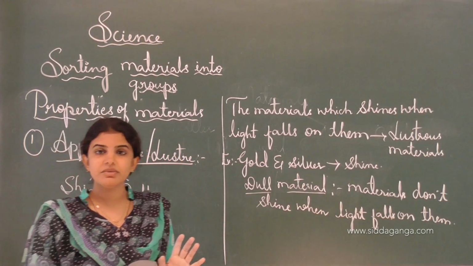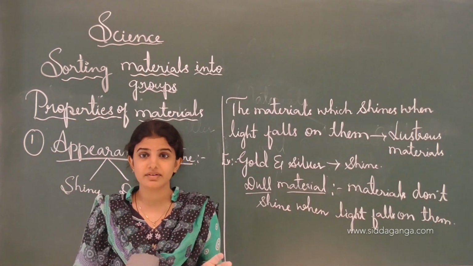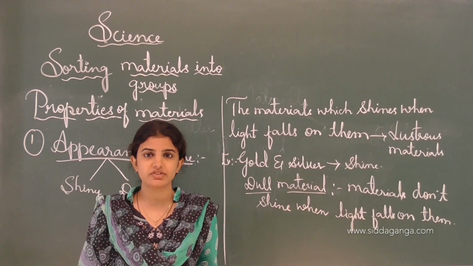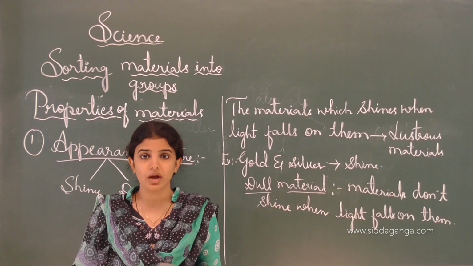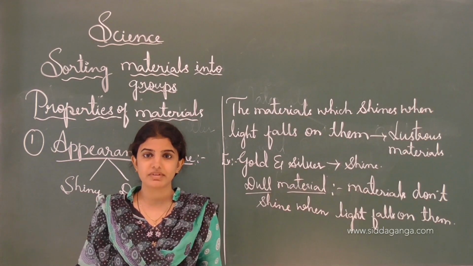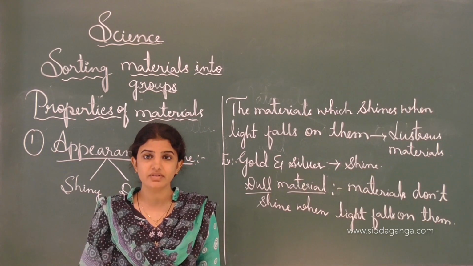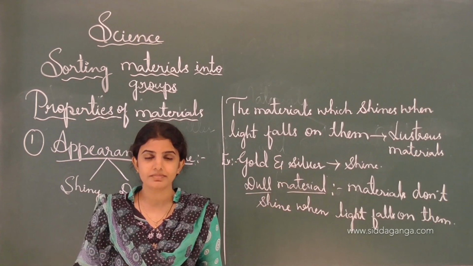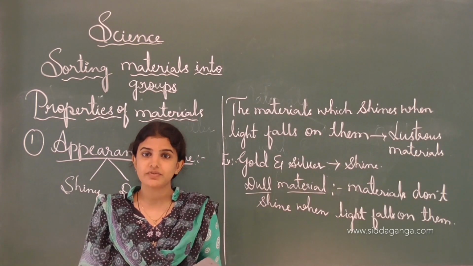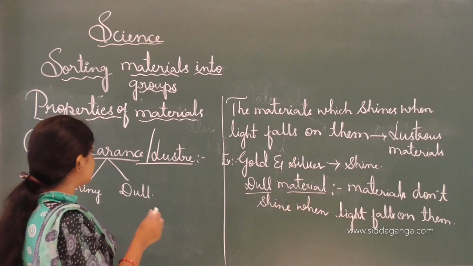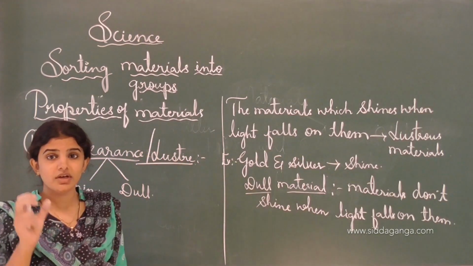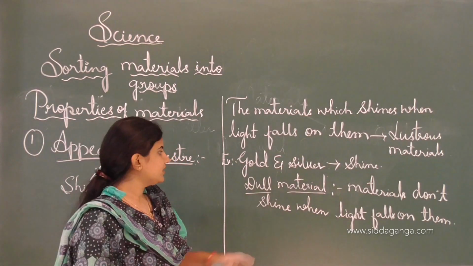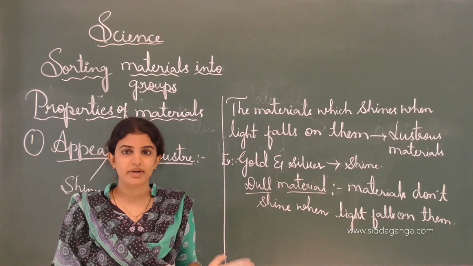A metallic surface means what? Iron, different types of metals will be there: iron, silver, gold, copper. See, these are all the examples of a metallic surface. Whenever the light falls on them, it will shine. Shine means nothing but holapu. See, holapu agude. Like that, this is the example of gold and silver.